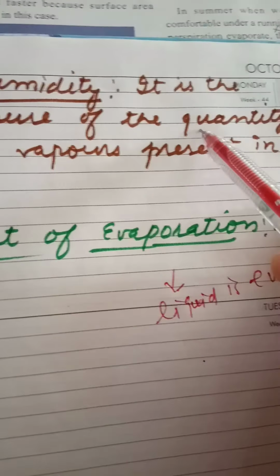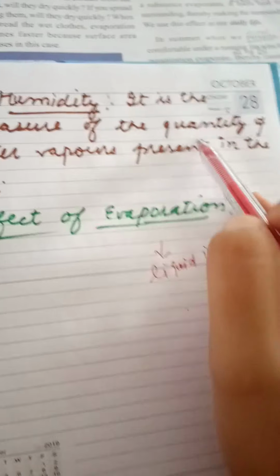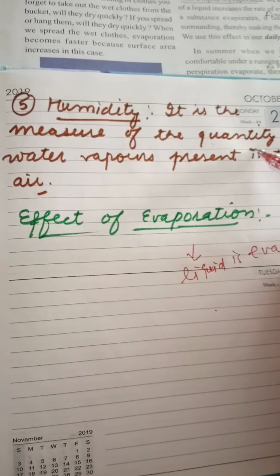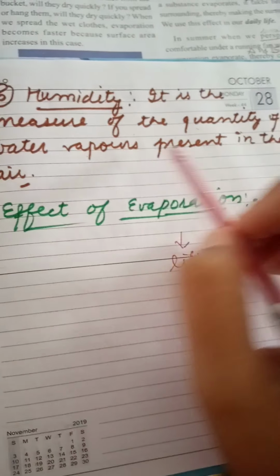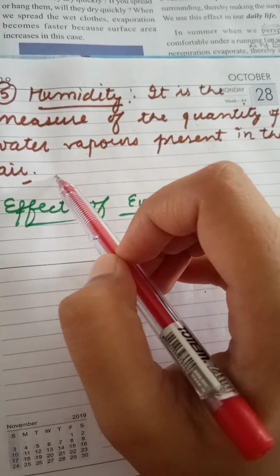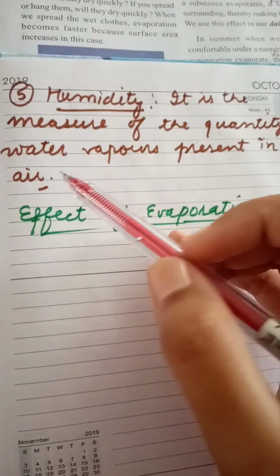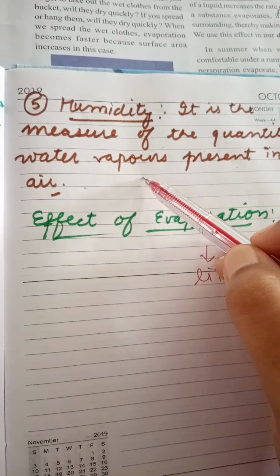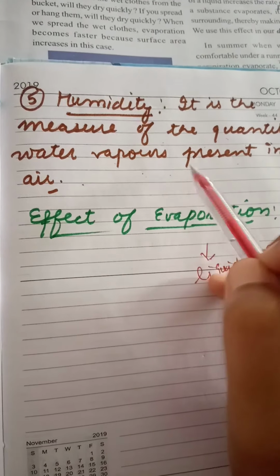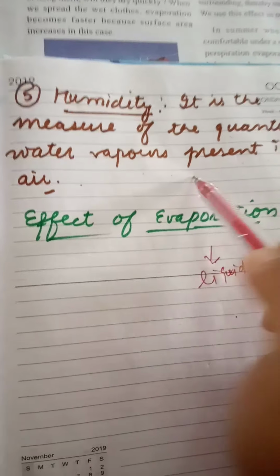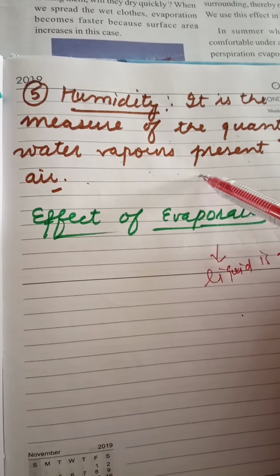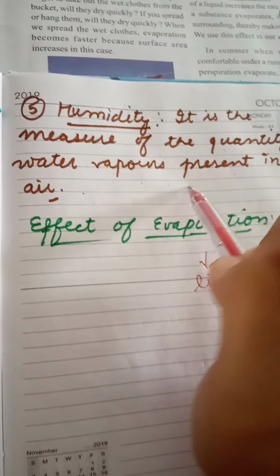Humidity is a measure of the quantity of water vapors present in the air. So in other words, when humidity is high, the quantity of water vapor in the air is more, and then evaporation is slower in damp air.